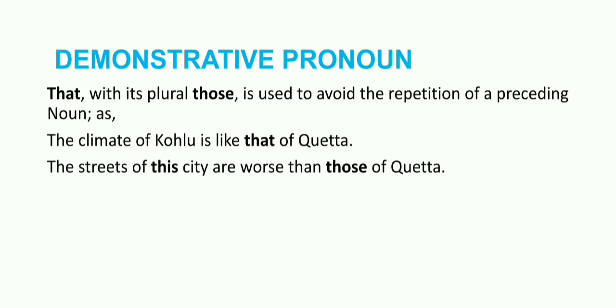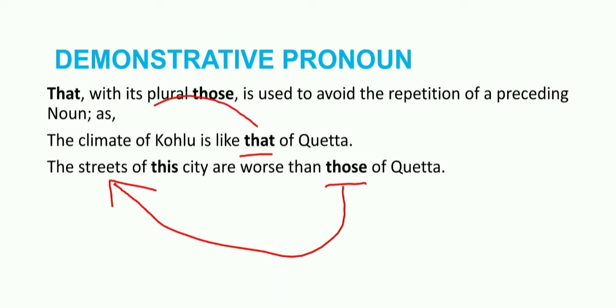After understanding this, the second example is: the streets of this city are worse than those of Quetta. Here again, those is pointing out what? The streets. And keep in mind, in the above example we used that, and that is used for a singular noun, and climate is a singular noun.